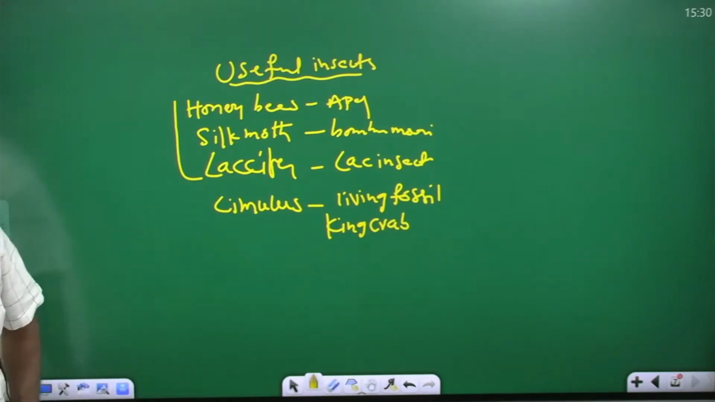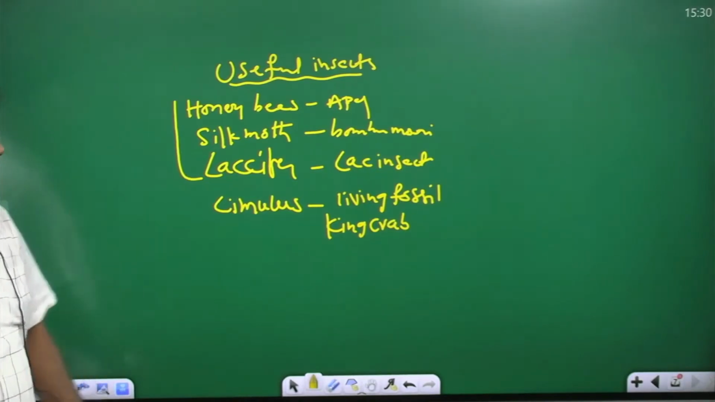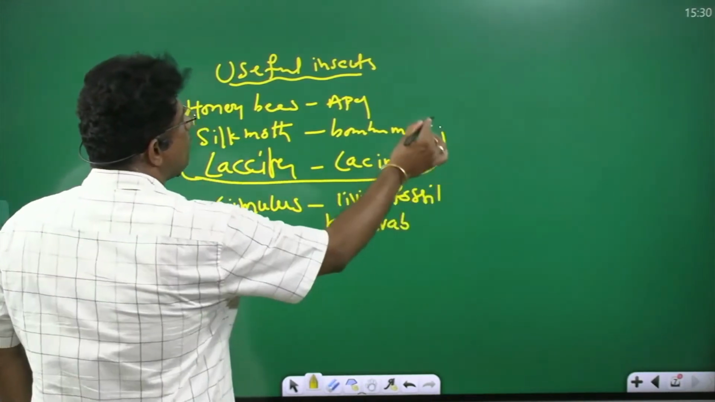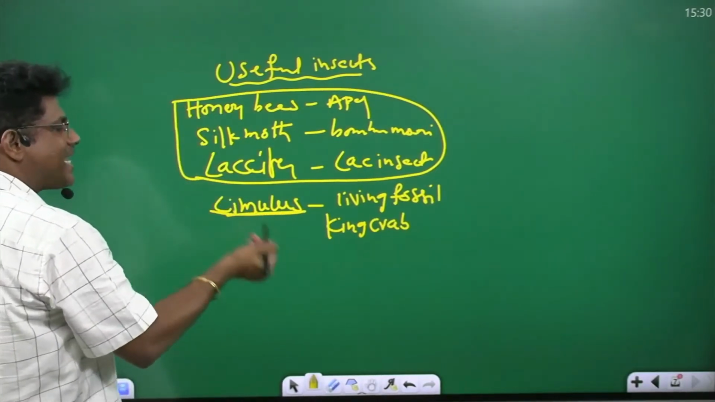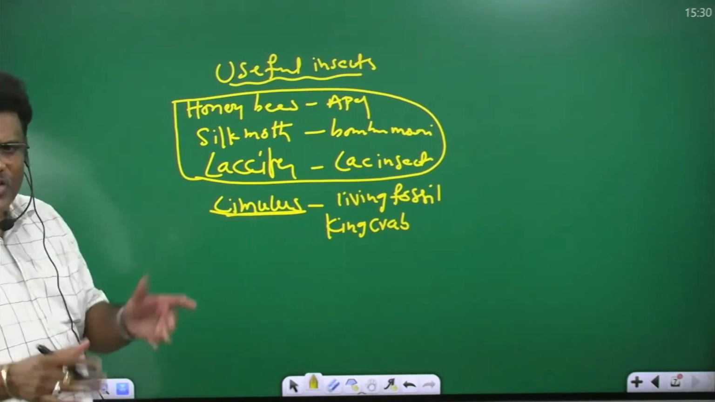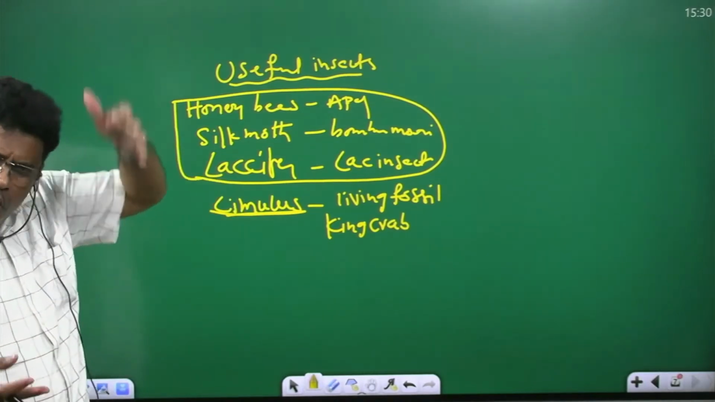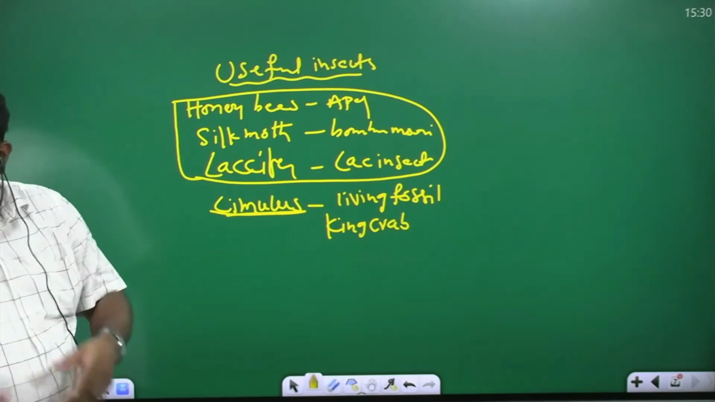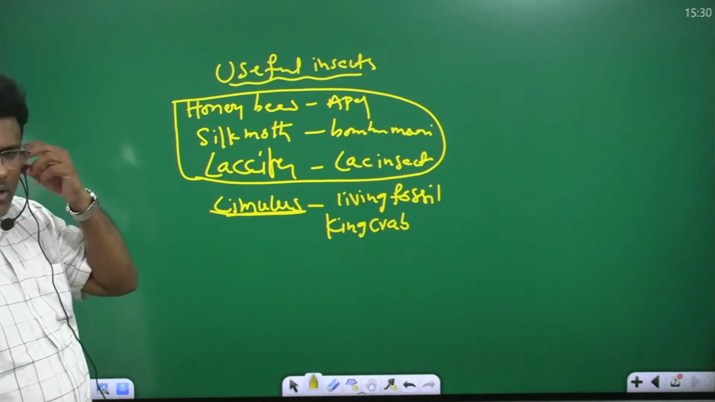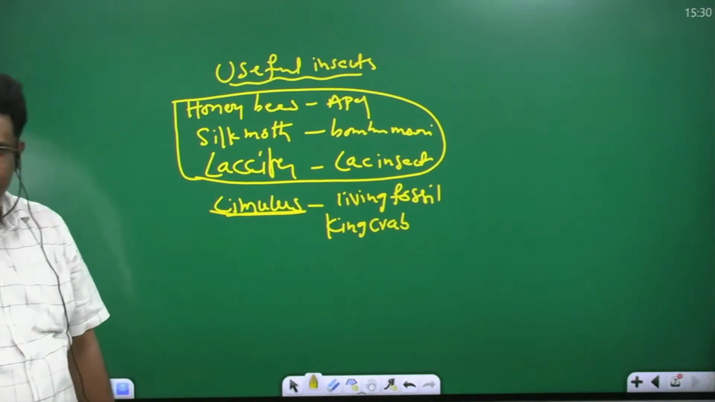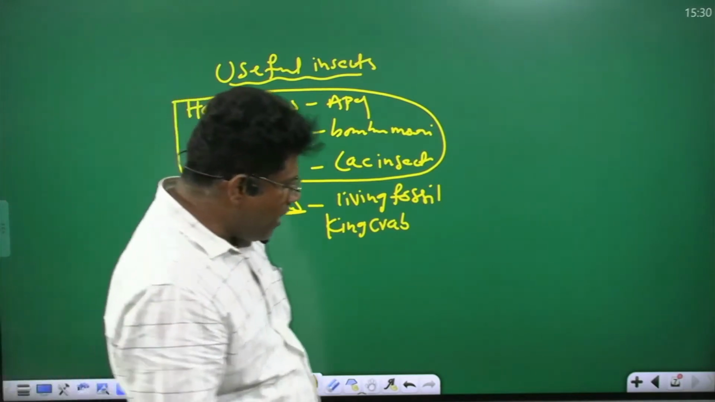What is useful insects? Honeybees, Apis indica. Silk moth, Bombyx mori. Laccifer, lac insect. There are only three useful insects. Limulus is a living fossil, also known as king crab. In their body no changes since then to present, any modifications do not occur. It is called living fossil. Now arthropoda is completed. So today last one is mollusca.